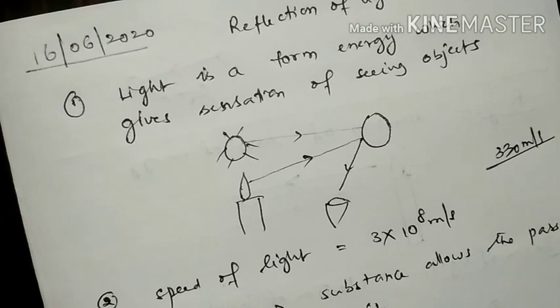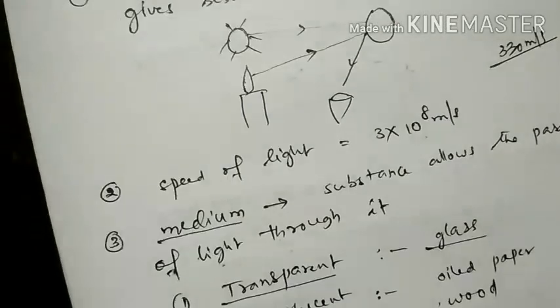So where does this light come from? There are two possibilities. One is the object itself gives light, a self-luminous body, for example a star, or the light is incident on the object from another source of light, for example the sun and wood. Wood cannot give light by itself. So that is one example.